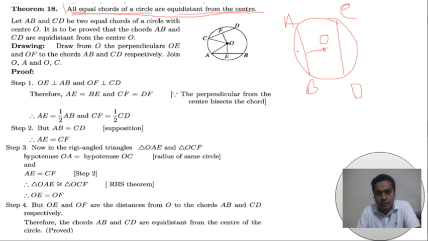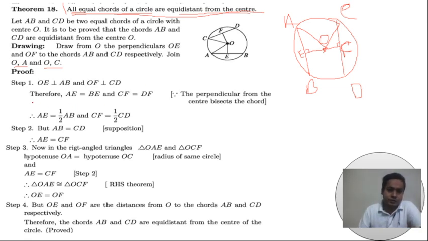If this is the distance OE and the other distance is OF, then what construction is needed? Join OA and OC. Okay. OA and OC need to be joined to complete this proof. And OE and OF are the perpendicular distances. This is the perpendicular distance. Okay.